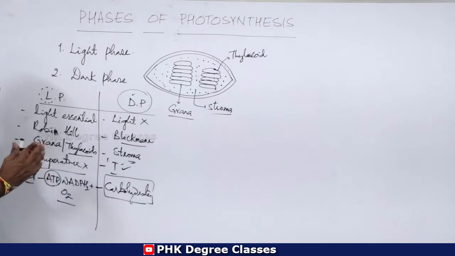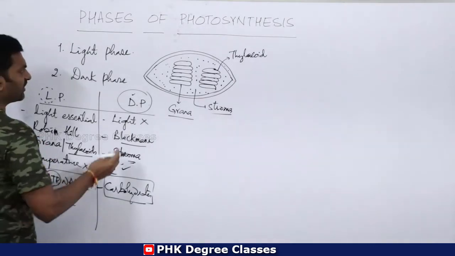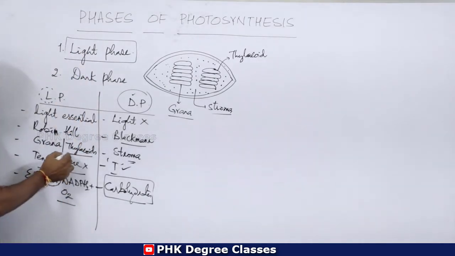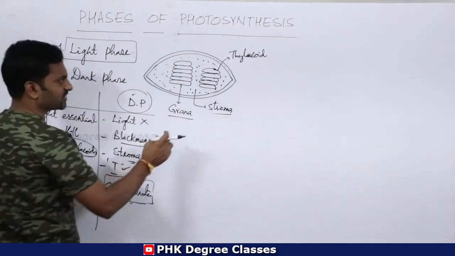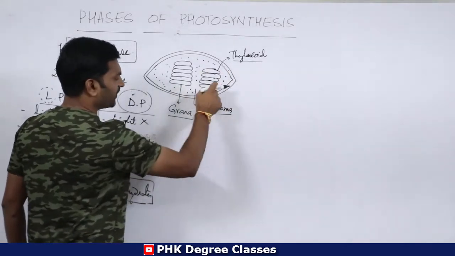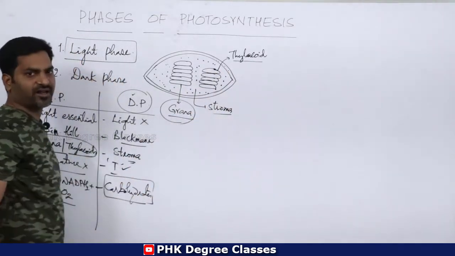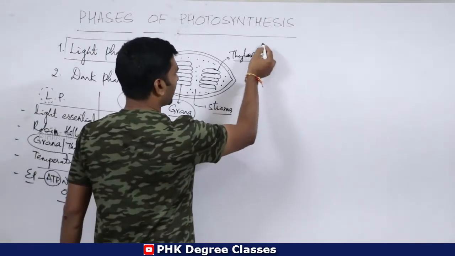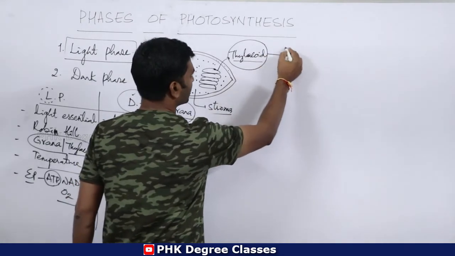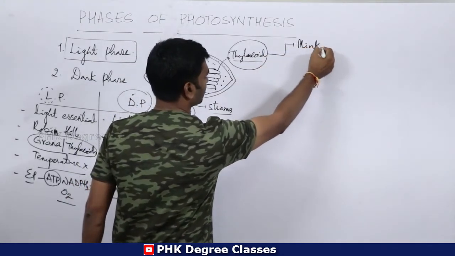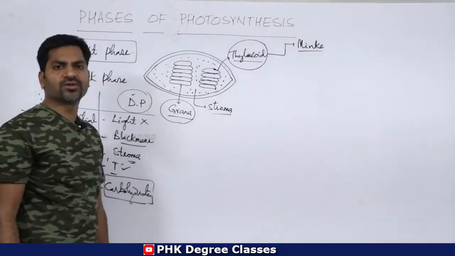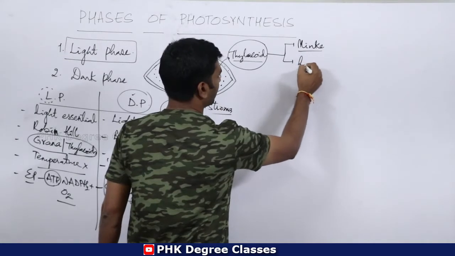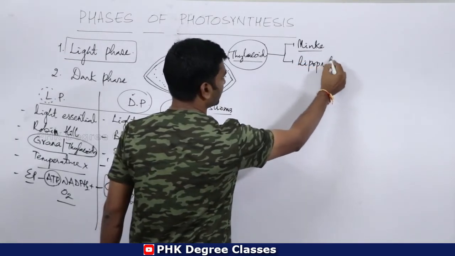Now we will discuss one by one, first the light phase. Light phase takes place in grana or thylakoid. The group of thylakoids is called grana. We will see the structure of thylakoid first. The word thylakoid was first used by Menke, and this thylakoid is made up of lipoproteins.